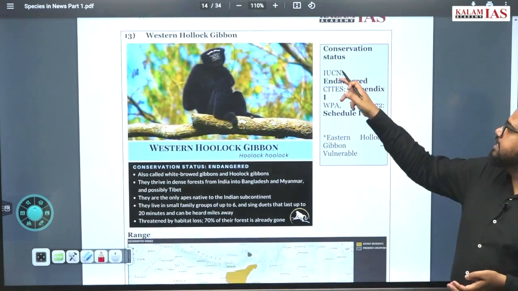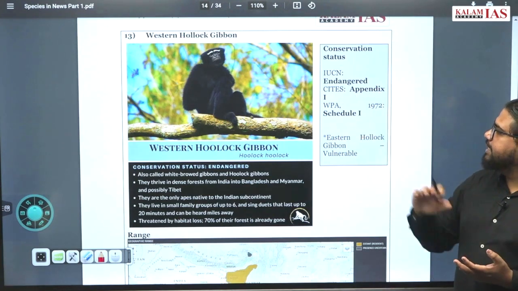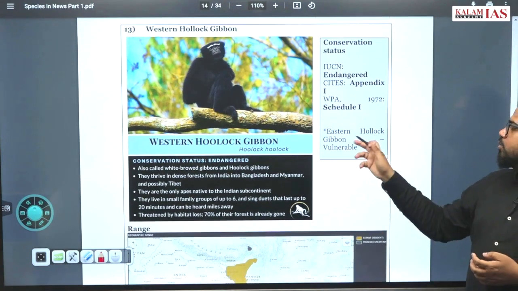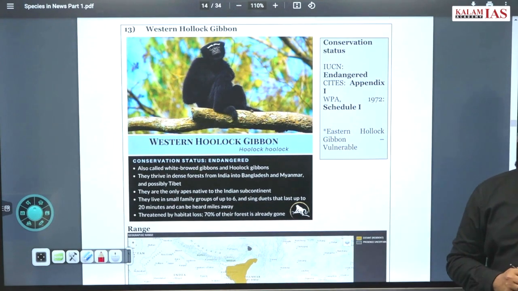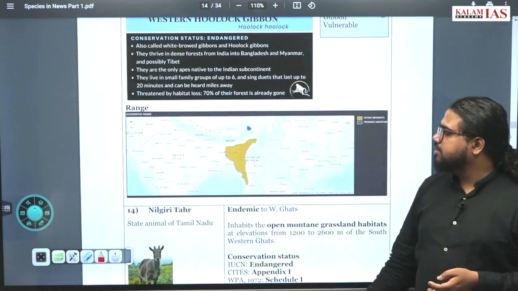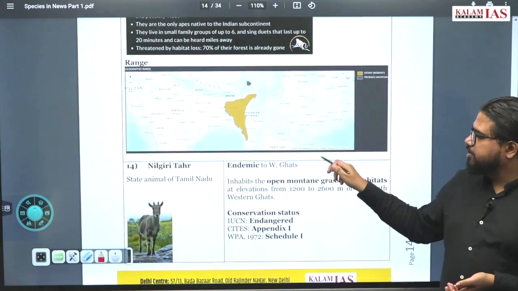Their IUCN status is endangered, and they are in CITES Appendix 1 and Wildlife Protection Act Schedule 1. For the Eastern Hoolock Gibbon, which is not available in India, the IUCN status is vulnerable. This is the range map you can see here, a very small range in the northeast part of the country.